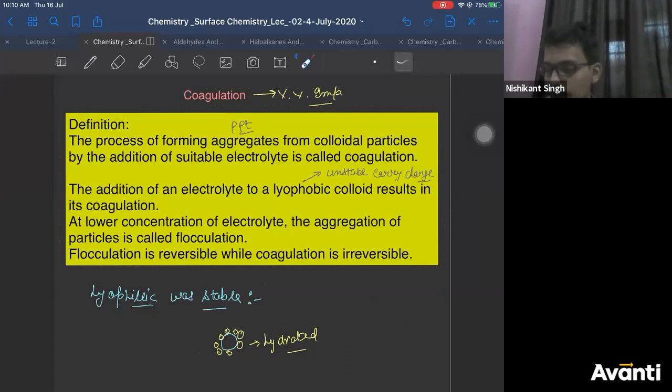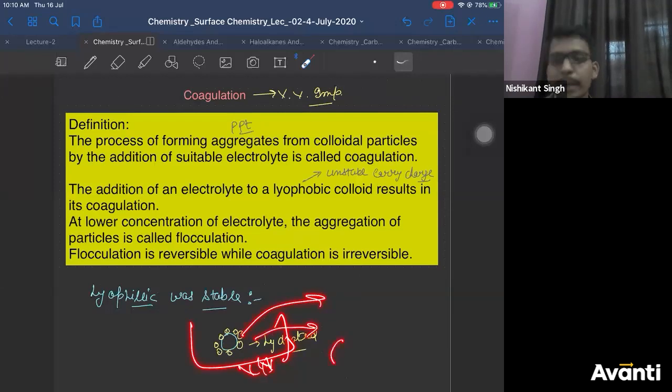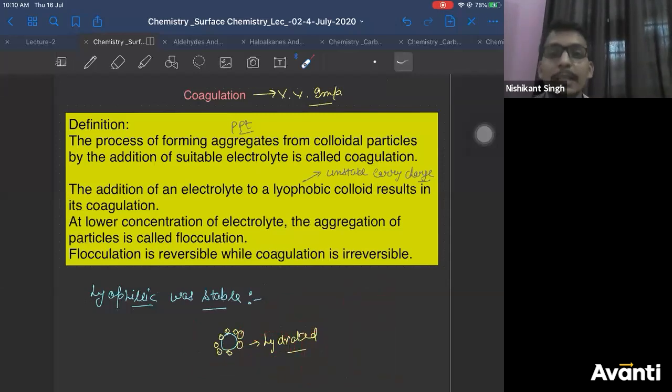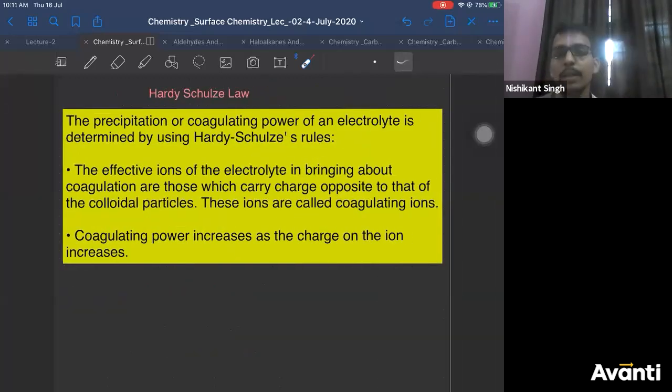If you heat it, what will happen? All water molecules will be gone. Now the colloid will be empty, and you can add any electrolyte. It will get coagulated. So the answer is any electrolyte which is charged can coagulate it. Okay? So Ketan had given the most appropriate answer. Very good, Ketan.